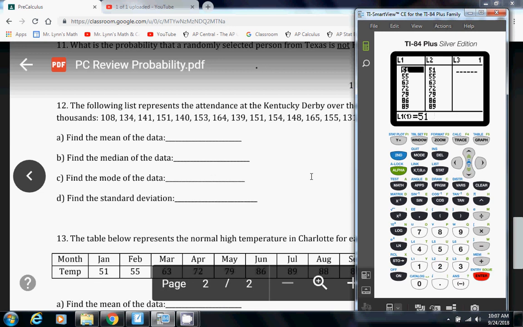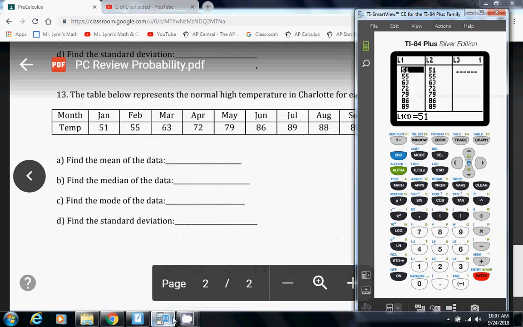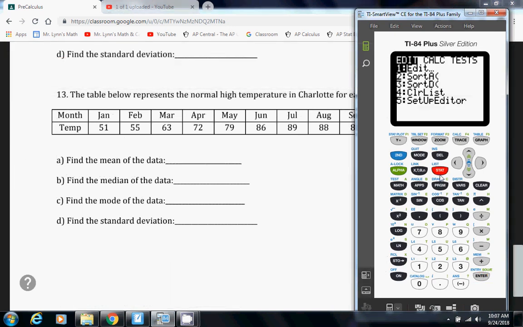So all my numbers for number 13 right here, I've gone to Stat and Edit, then you type them all in. We go to Stat, then Calc, hit one variable statistics, number 1, tell it to calculate, and right there we get most of our information.